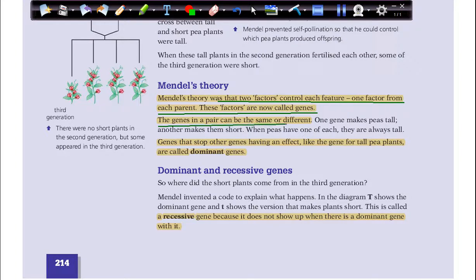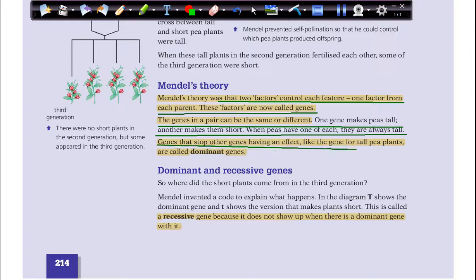The genes in a pair can be the same or different. One gene makes peas tall, another makes them short. Then, when peas have one of each, they are always tall. So genes that stop other genes having an effect, like the gene for tall pea plants, are called dominant.